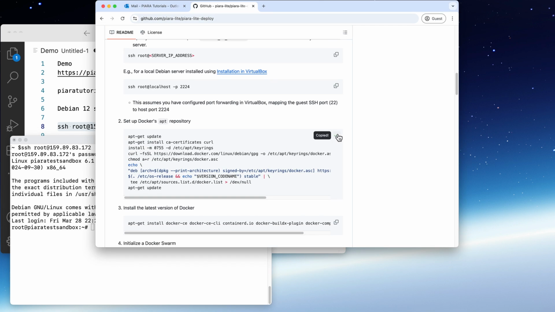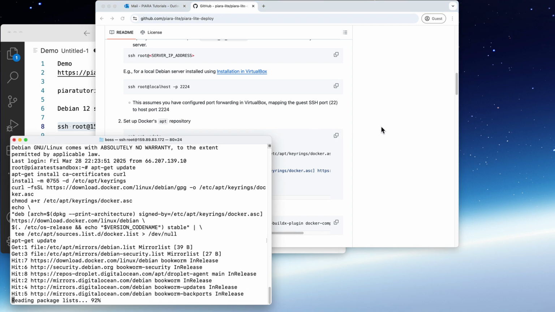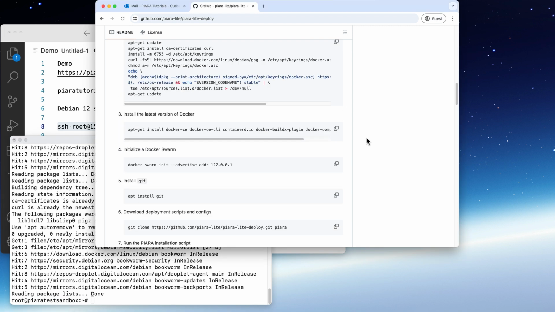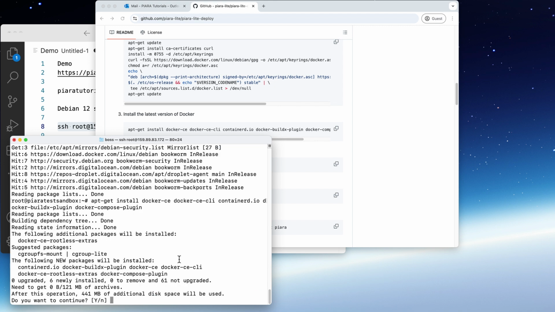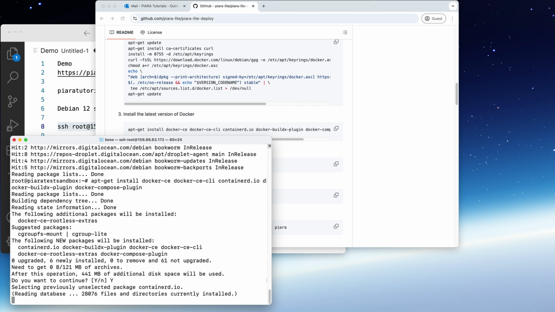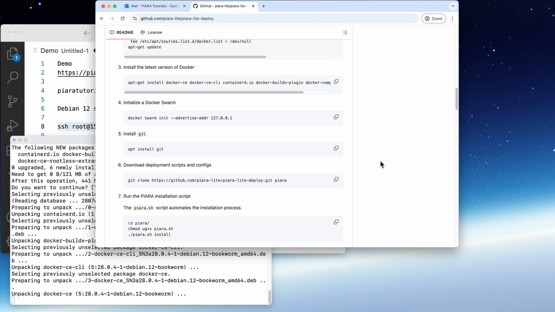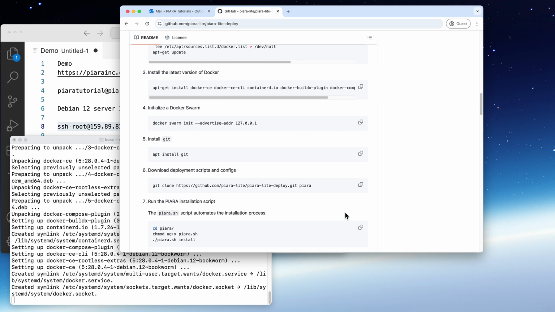Let's set up apt repository. Once it's done, we can install Docker. Okay, press yes. It may take a little bit of time to install Docker.